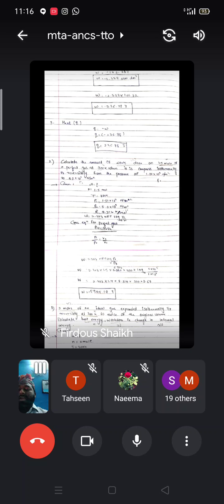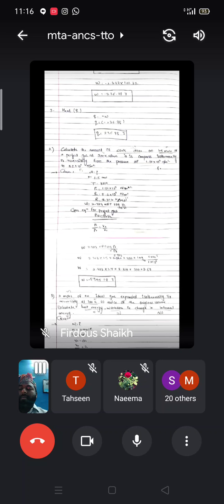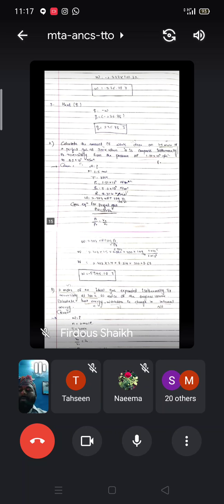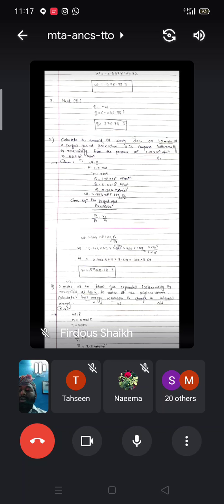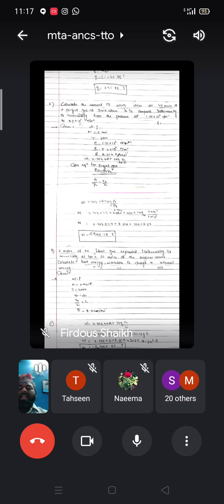First of all, write down the given things. They have provided all the given things. Number of moles is 1.5 mole, temperature 300 Kelvin, P1, P2 is there, R is there. For the perfect gas, P1 V1 is equal to P2 V2. Therefore, P1 by P2 is equal to V2 by V1. Instead of V2 by V1, we can put P1 by P2 in the above formula. That's why W is equal to 2.303 nRT log to the base 10 P1 by P2. Now you can substitute all these values in the formula and you will get W is equal to minus 5945.18 joule.